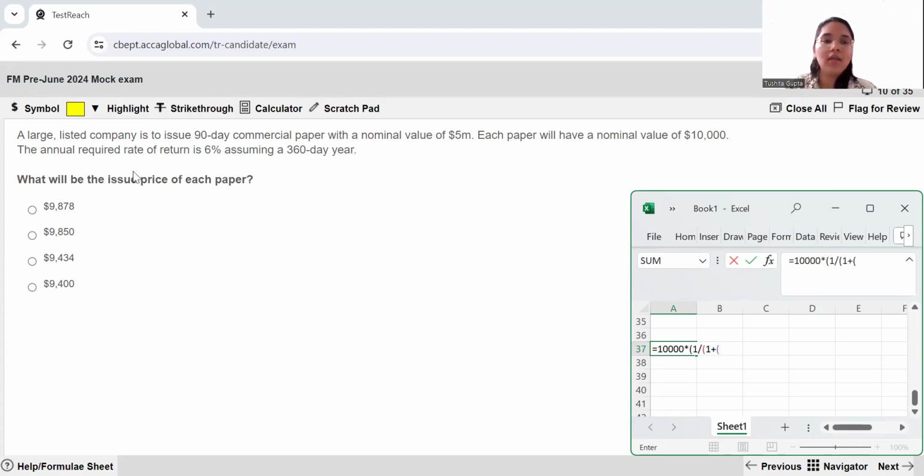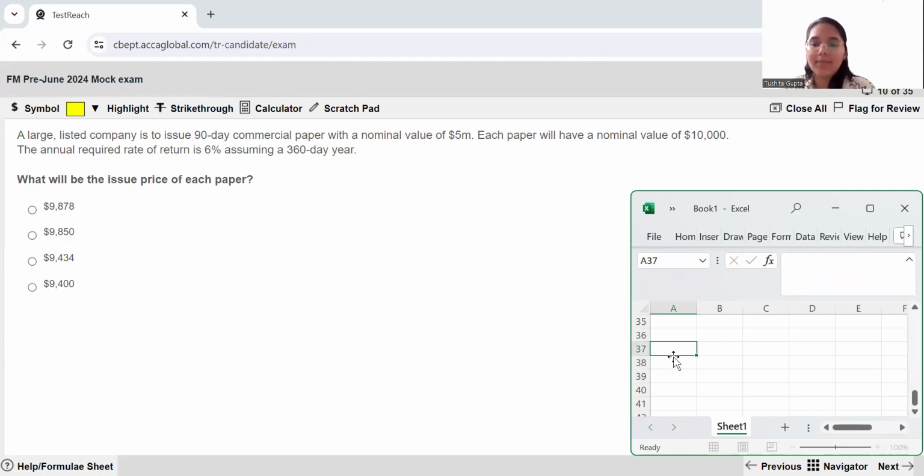So basically 6% is given to you as annual, but you need to account for the fact that this is only a 90-day commercial paper. So 6% into 90 by 360 is what you will have to do over here. Into 1 plus 6% multiplied by 90 by 360. So you close all of your brackets, hit enter, and you will have your answer.